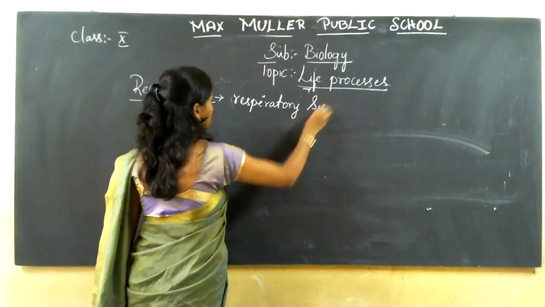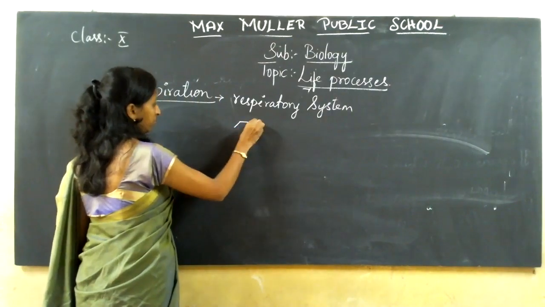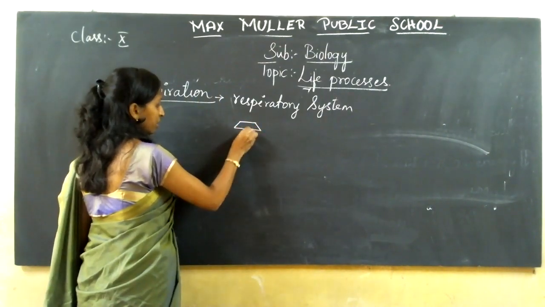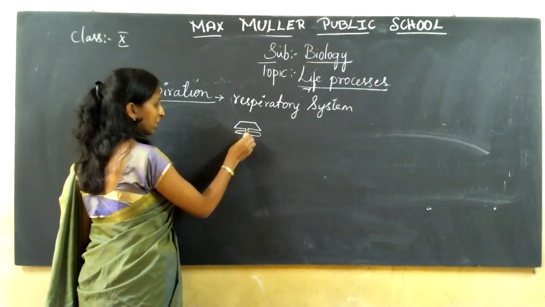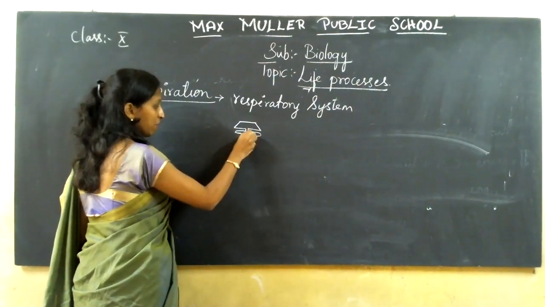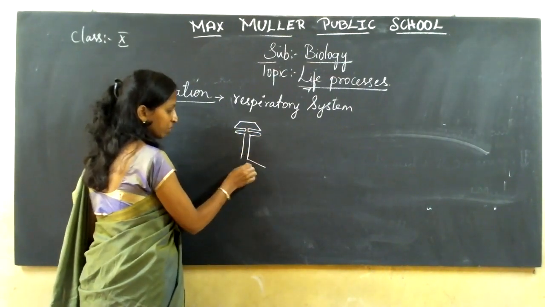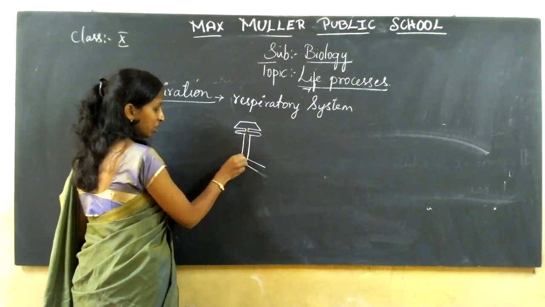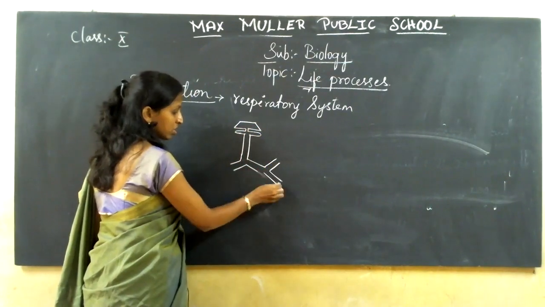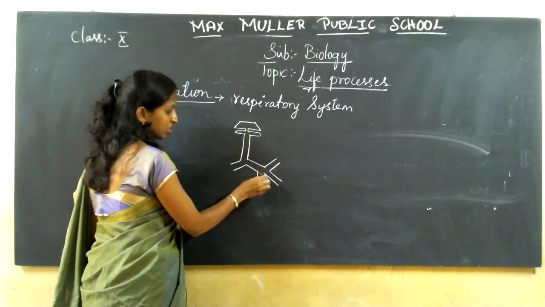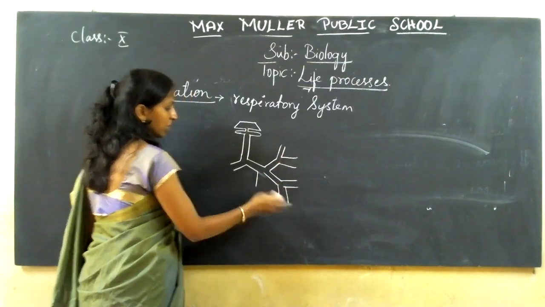Respiratory system. So the respiratory system consists of your nostrils, you have the pharynx, then you have rings of cartilage, completely made up of cartilage, nothing but the cricoid, and you have a huge pipe, nothing but your trachea, the windpipe. Then it is branched again into a single. Then again it is branched into 2 more branches. And again, this is branched into 2 more branches. Again, here it is 2 more. Again, it is 2 more. Means it keeps on multiplying more and more.